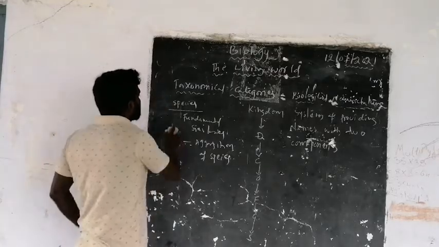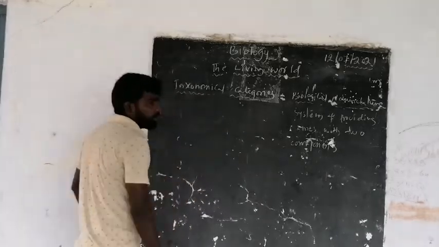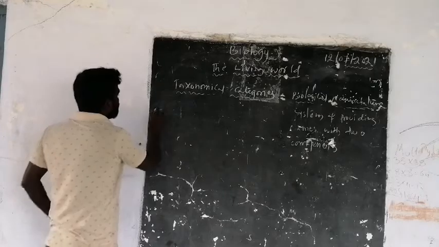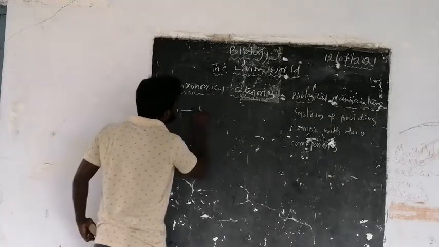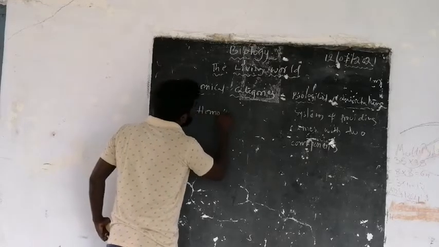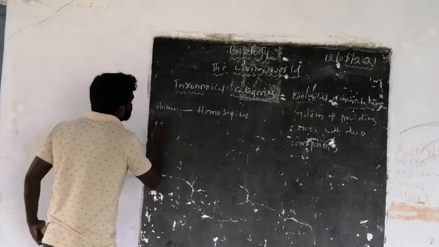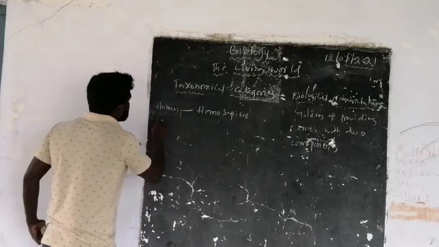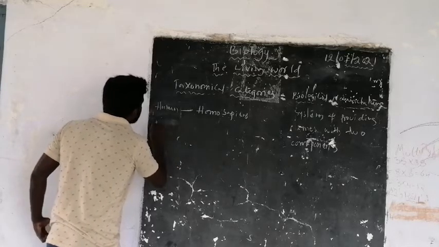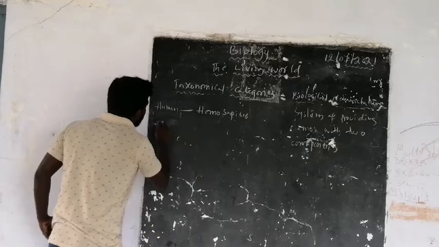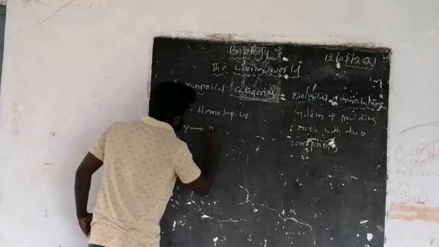Next, you are provided some names of organisms. The biological name of humans is Homo sapiens. The housefly is Musca domestica.